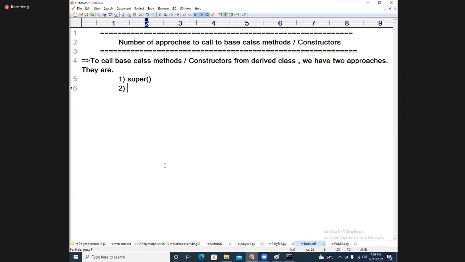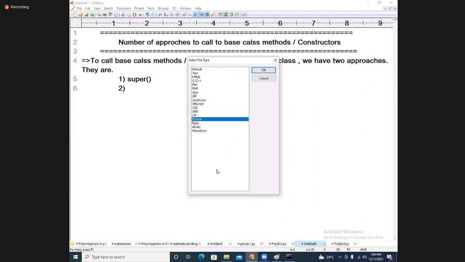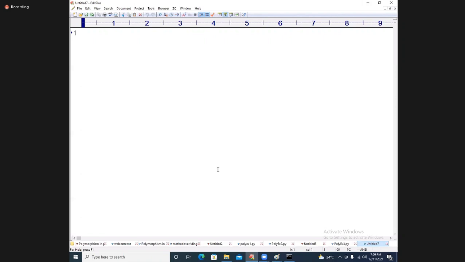From the bottom, I want to come to the topmost. Whatever I want, I want to call it. This is number one. I want that requirement, so then I will go to number two. Let me tell you one more thing clearly. All of you, please observe, my dear students. Here I am taking polymorphism, example 4.py. Carefully observe all of you, because the second requirement is a very powerful requirement.